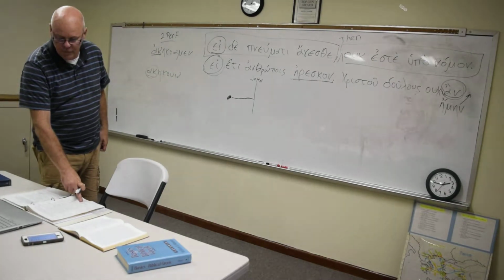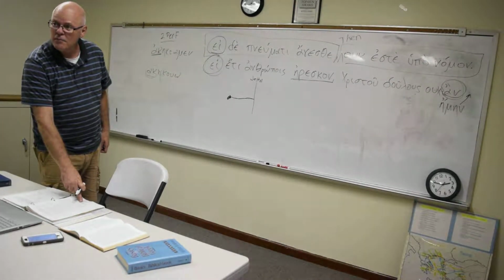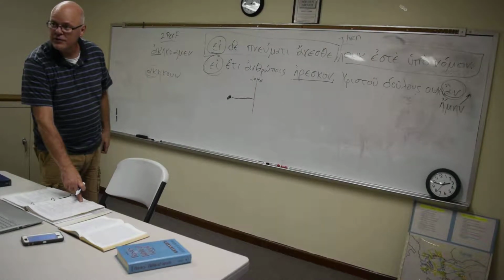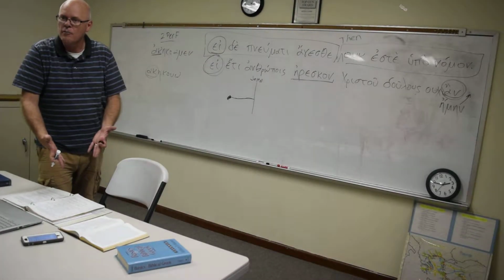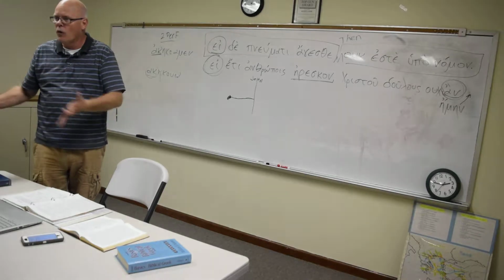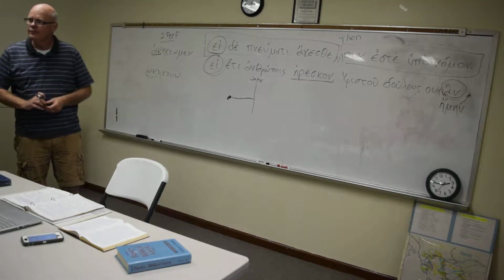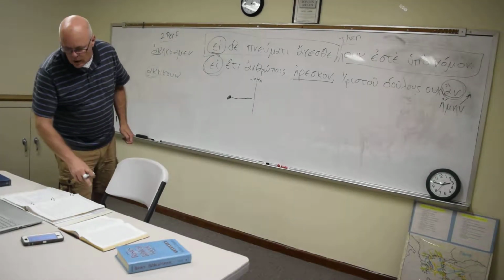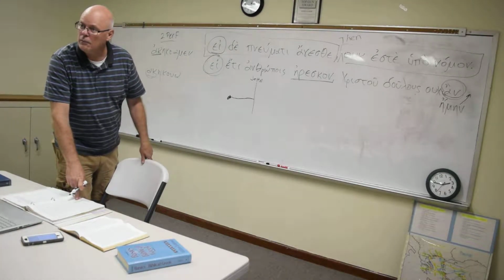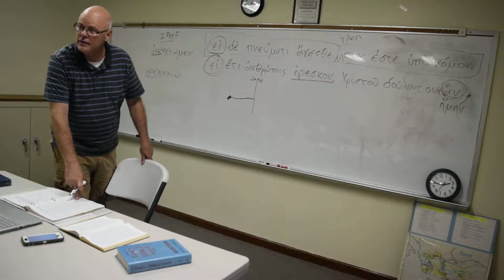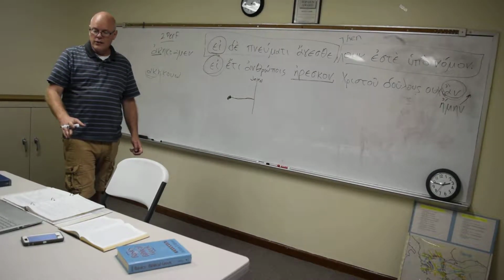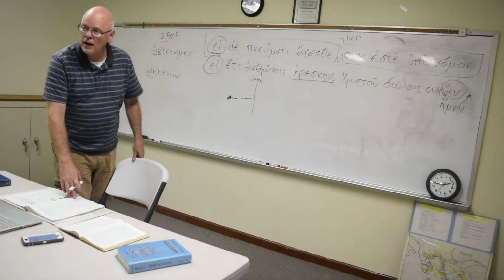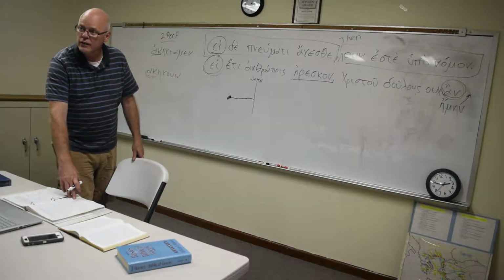Now you might be looking at your fourth class. Well, the fourth class has an an, but there are no complete forms of fourth class in the New Testament. So it's there, but for our purposes, don't worry about it. There's 1 Corinthians 15:37, but that's not a complete conditional sentence. So that's why I'm saying don't worry so much about the fourth class condition.